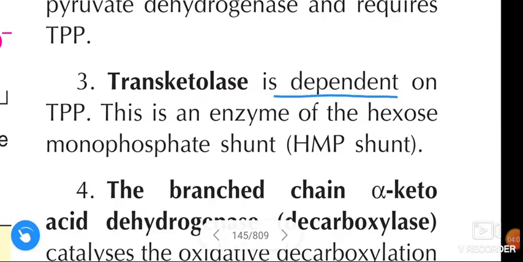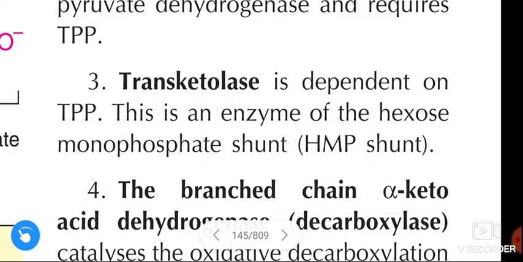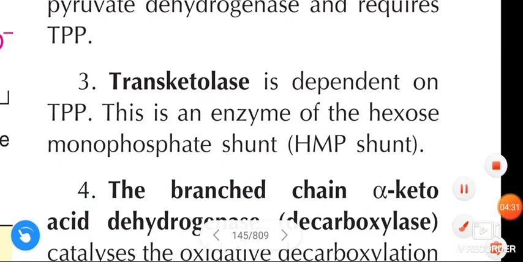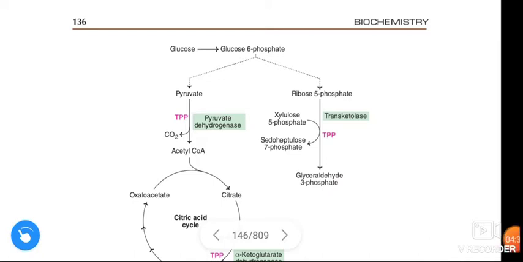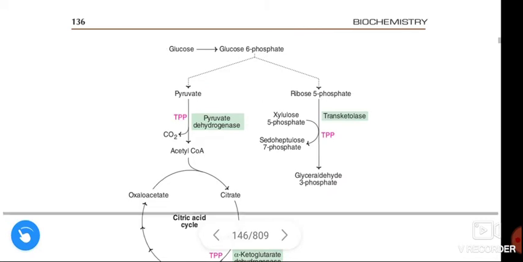Transketolase is dependent on thiamine pyrophosphate. This is an enzyme of the hexose monophosphate shunt. Transketolase is one of the enzymes of the hexose monophosphate shunt. See here, this is the hexose monophosphate shunt.